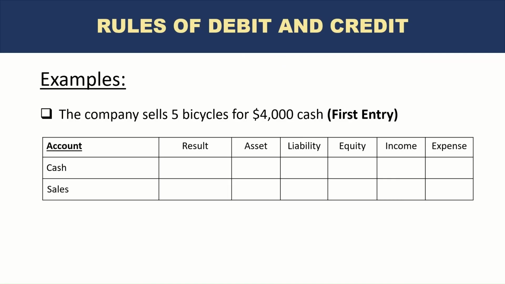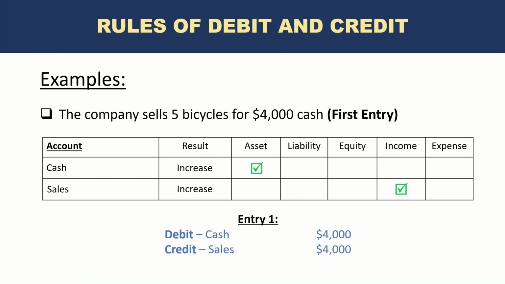So cash is increasing. We are receiving cash, and sales are also increasing because the company had no sales up until now. But with the sale of these 5 bicycles, the company now has sales of $4,000. So cash is an asset and sales is income. The accounting entry for this one will be debit cash $4,000, credit sales $4,000.